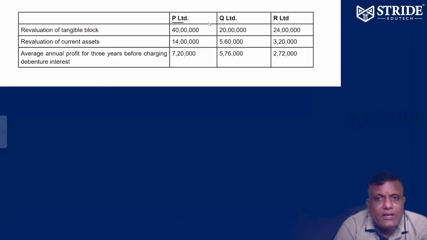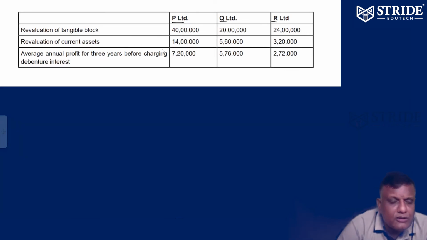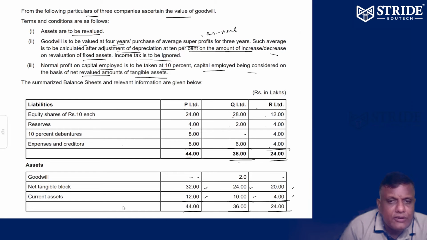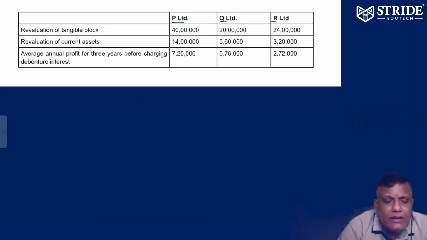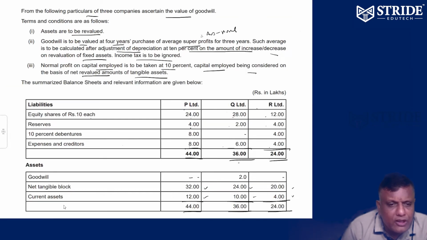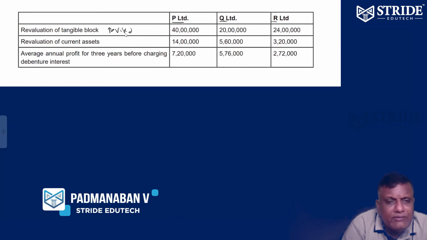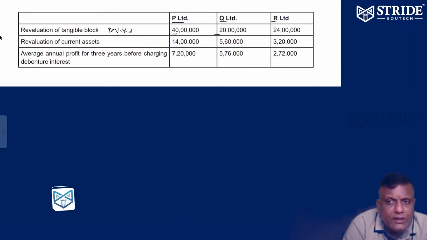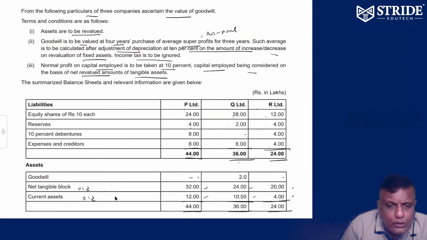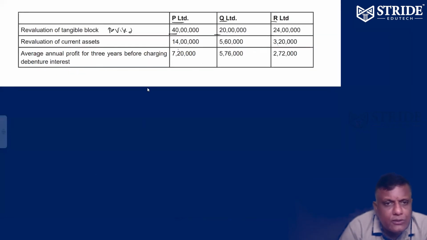So P Limited, Q Limited, R Limited. Revaluation of tangible block. Tangible means property, plant, equipment. This is the old one, this is the revised one. For goodwill we have to take the revised one. Revised block 40 lakhs, 20 lakhs, 24 lakhs. Similarly, current assets are also revalued. Old ones 12, 10, 4. Revised ones 14 lakhs 60,000, 10 lakhs 30,000, 3 lakhs 20,000.